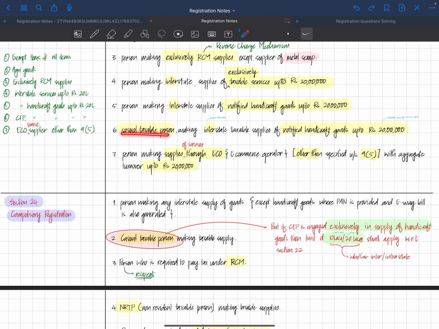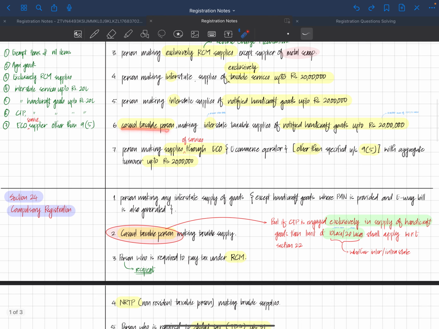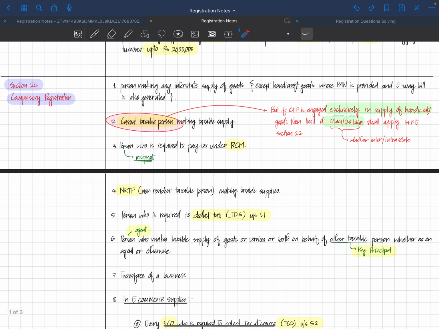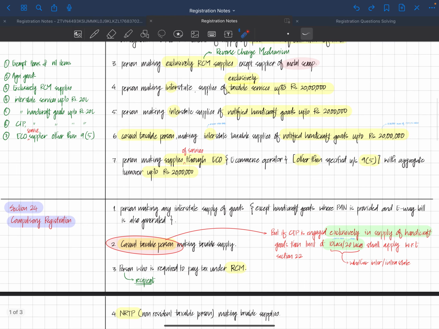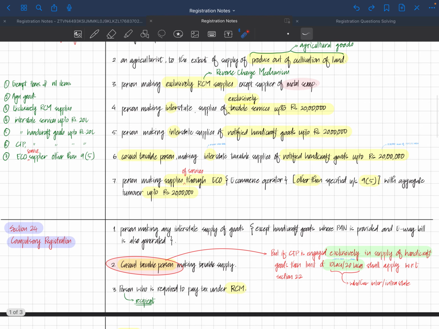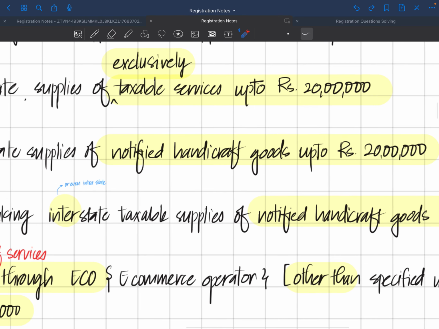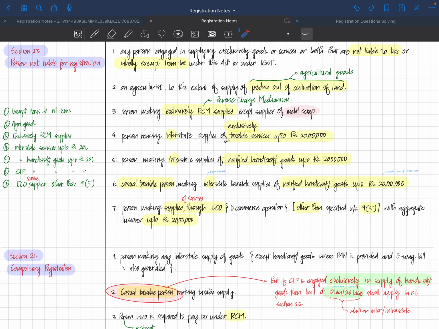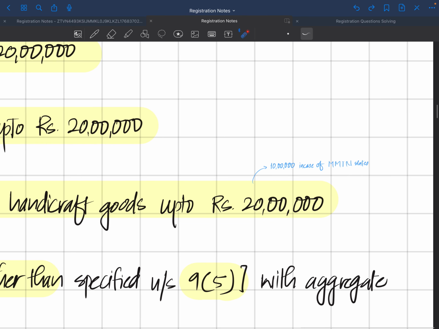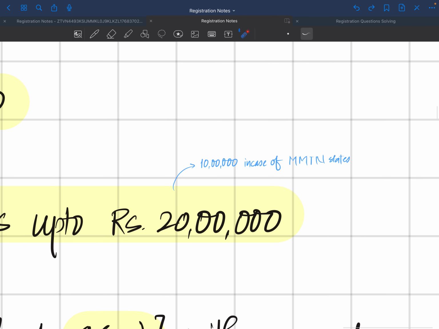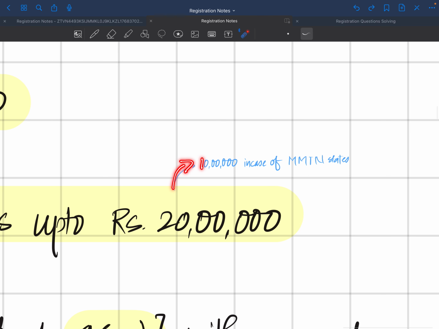Then a casual taxable person, which we'll learn in section 24, needs to get mandatorily registered, but it has an exception: a casual taxable person making an interstate or even intrastate supply of notified handicraft goods up to 20 lakhs is not required to get registered, but this will decrease to 10 lakhs in case of MMTN states.